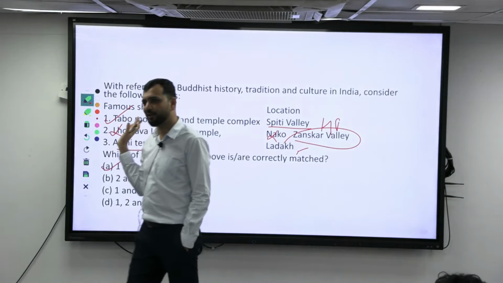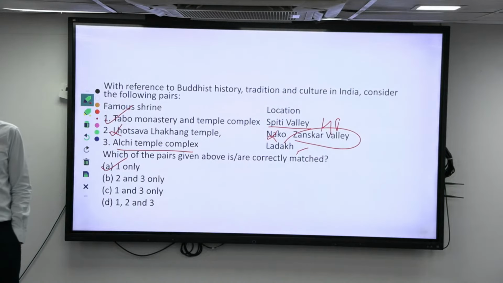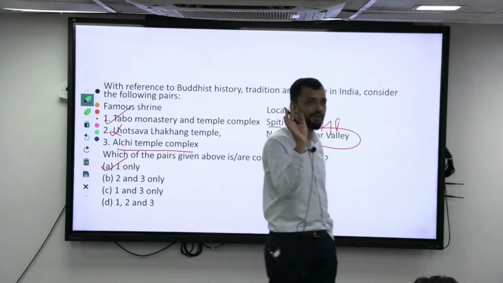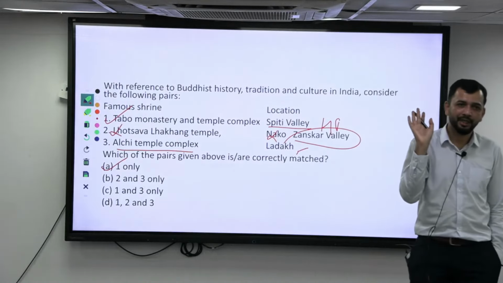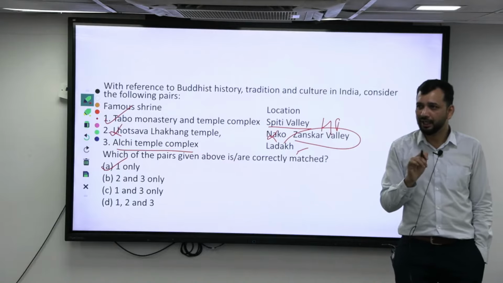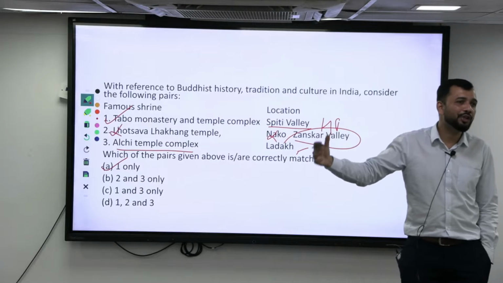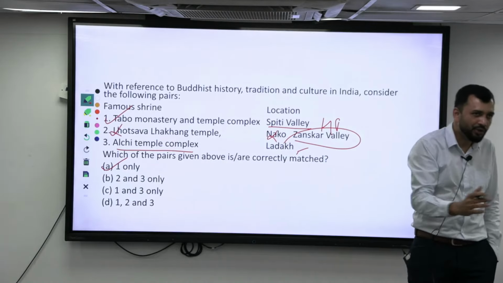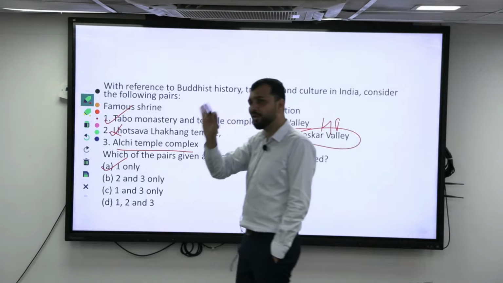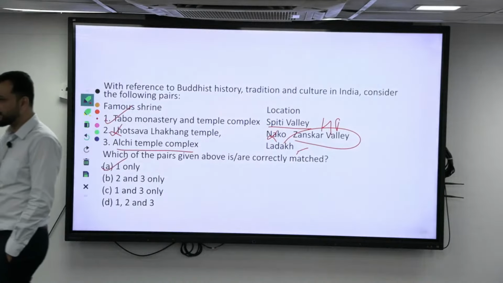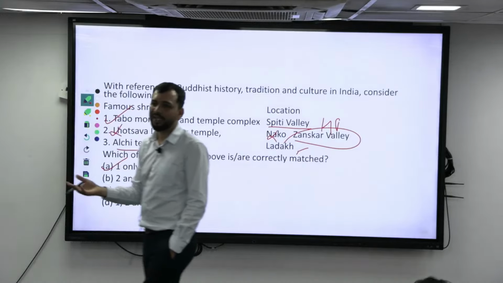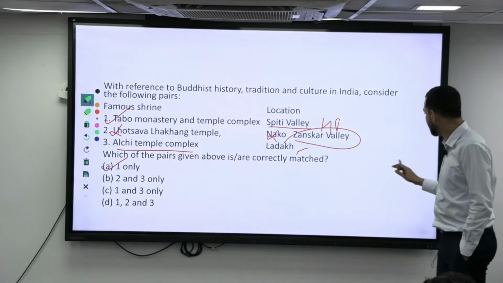But again, I tell you, just for this one question, don't make notes of all the monasteries. Rumtek Monastery is in Sikkim, very important. Tawang Monastery is very important. It is in Arunachal Pradesh, the largest monastery in India, and the Dalai Lama also belongs to this monastery, and now he is in Dharamshala. You should know the broader point of where each belongs, and that's it. Don't go too deep into this, because it's a one-time question and you cannot do much about it.